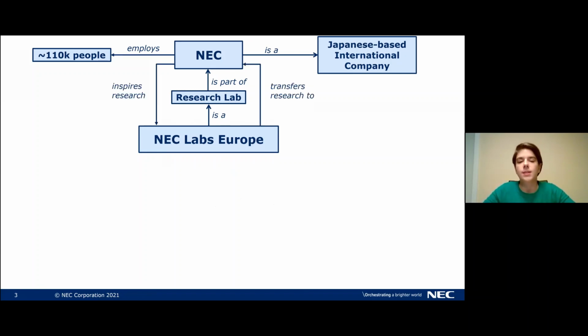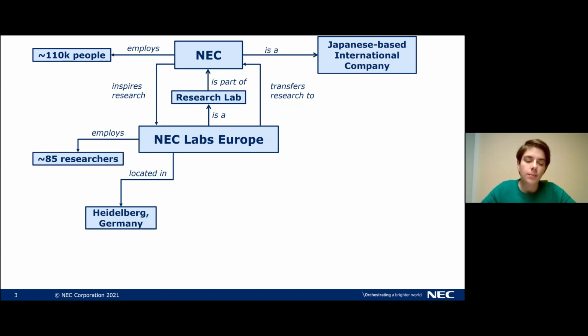We interact with NEC as our lab by researching and then transferring the output of our research. And in turn, we also look at the business application of our company and what problems there are. And this inspires our research on how we can improve those products. In our lab, there are about 85 researchers, and we're located in Heidelberg, Germany.